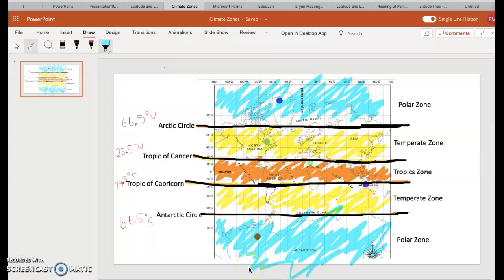Okay, one last thing that I want to go over. You are going to get this piece of paper on a PowerPoint slide, and there will be different circles labeled. So right here you can see a dark blue circle, here will be a green, maybe a lighter green, so there will be a purple. You will have to identify which climate zone those different dots are in.